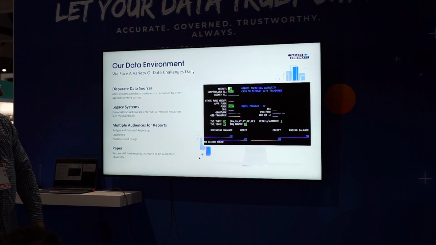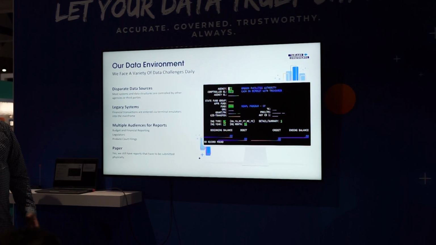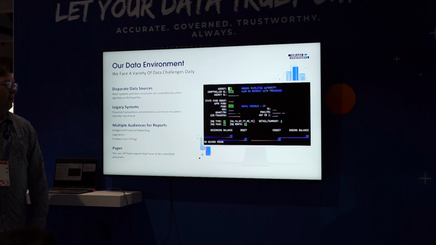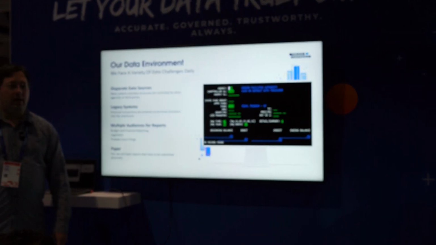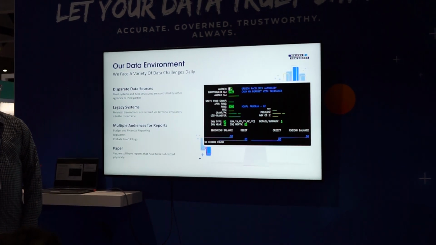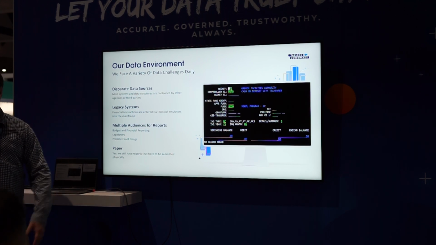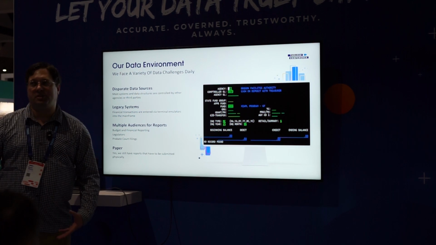So let me talk a little bit about our data environment. As a state agency, we get a lot of data systems that are managed by other government agencies. We don't control the system, we don't control the data model. We just get to live with it. A lot of these systems are very old. I don't know how many of you had the opportunity to work in a terminal emulator, but our main accounting system, our accountants are in there typing into the green screen every day, each transaction, typing it into the mainframe that we're then trying to pull back out and do the data validation on. Data validation off a mainframe system was a unique challenge for us that Wiiisdom's really helped us to be able to get our arms around.